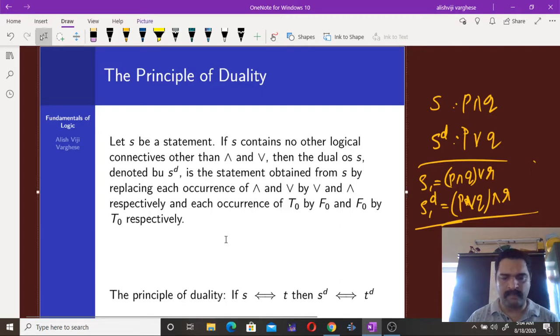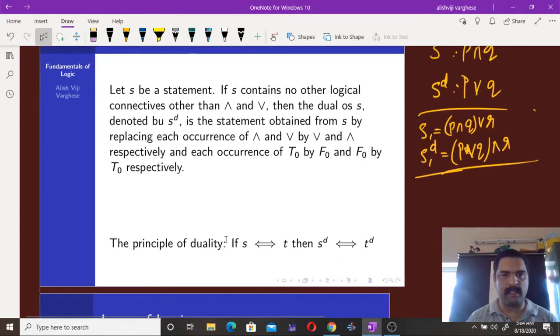The principle of duality says that if S and T are equivalent statements, then their duals are also equivalent. Then by constructing the dual, if there is a tautology in the statement, that should be replaced with a fallacy or contradiction, and a contradiction by a tautology.